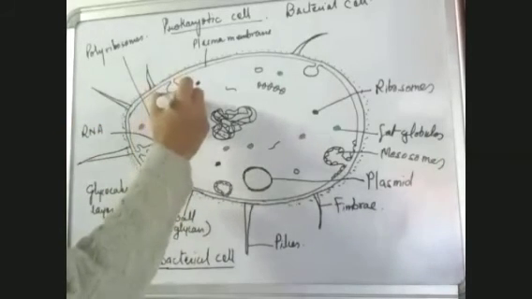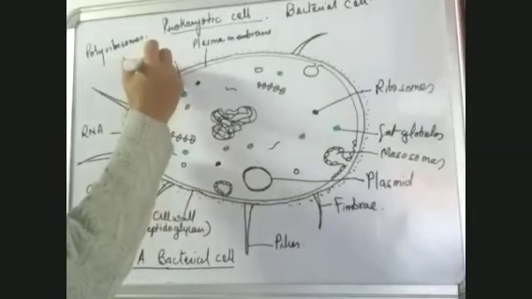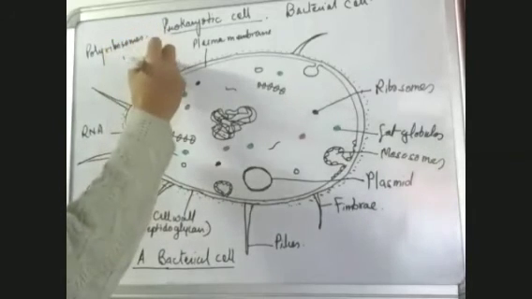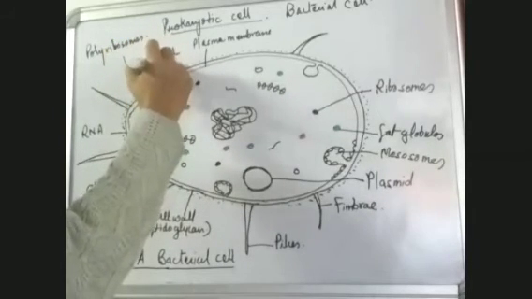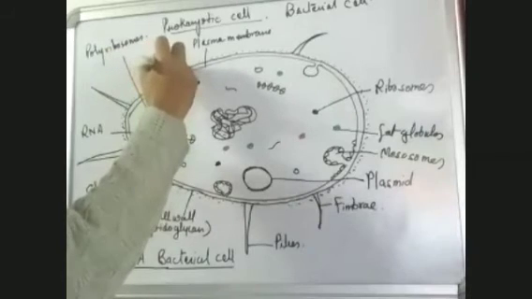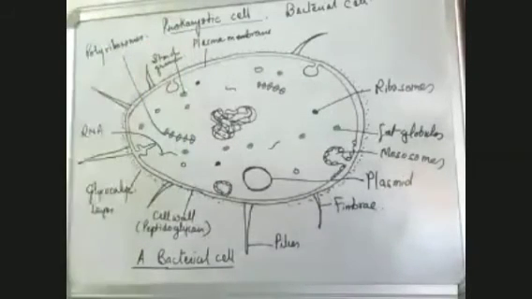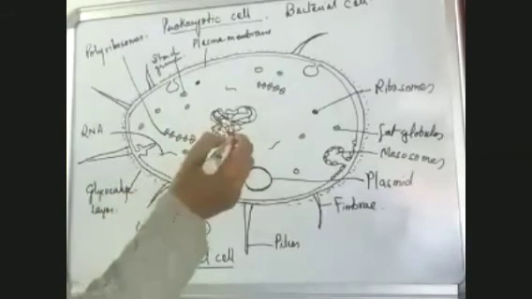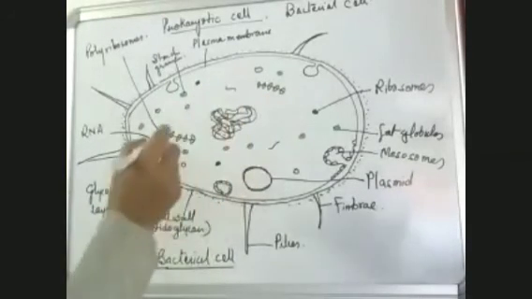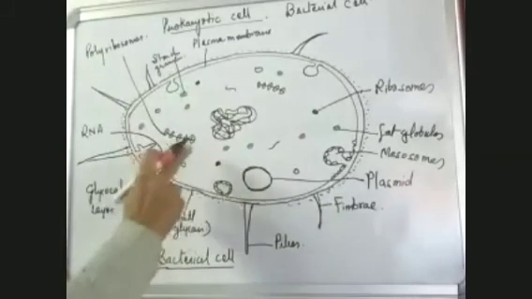Then these are starch granules. Okay. And the red one I haven't marked. These are fat globules I have made.